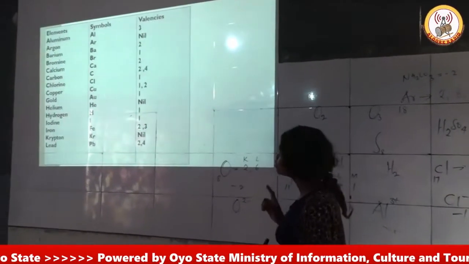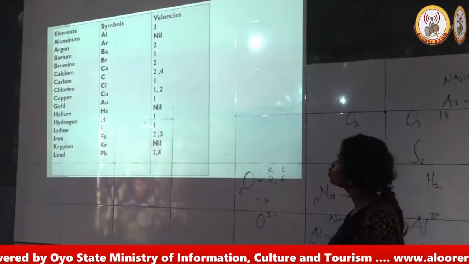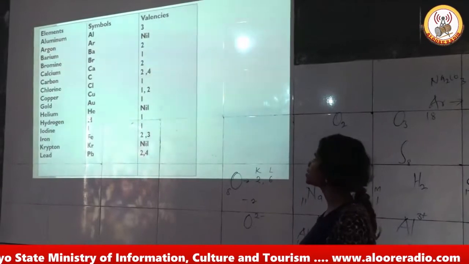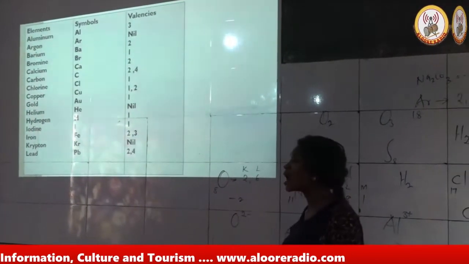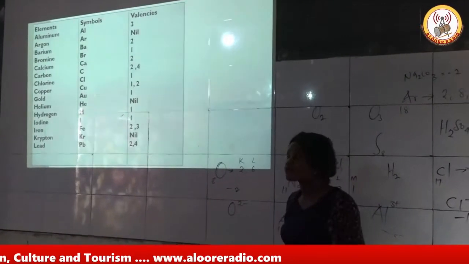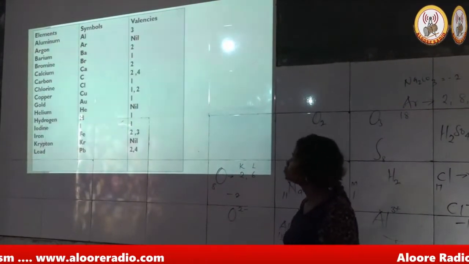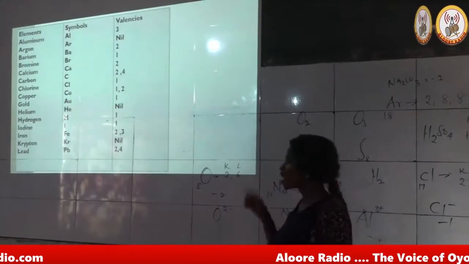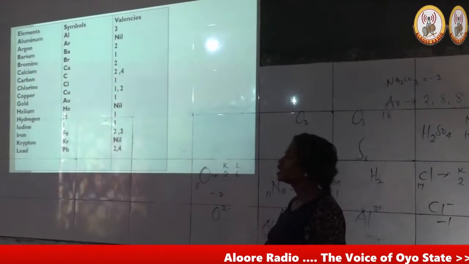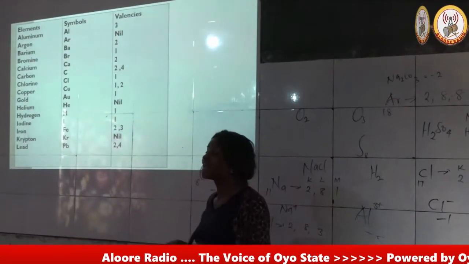Copper, 2 oxidation states, copper 1, copper 2. Gold, 1 oxidation state. Helium happens to fall in the same family as argon, so helium does not have any oxidation state. Hydrogen, H, has an oxidation state of +1 in a binary compound, then -1 in a hydride.